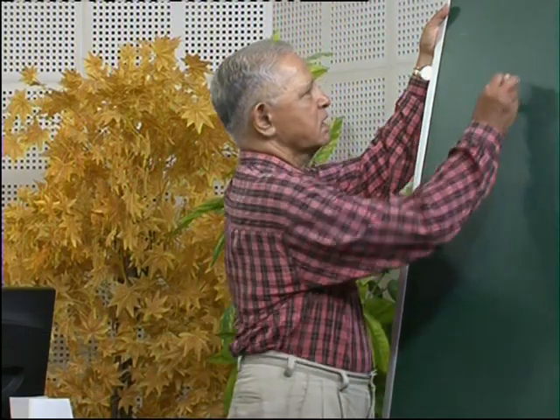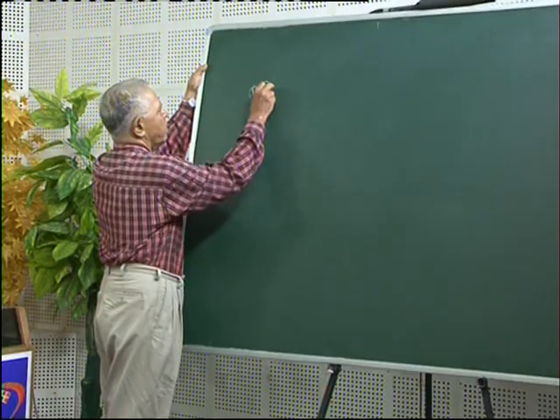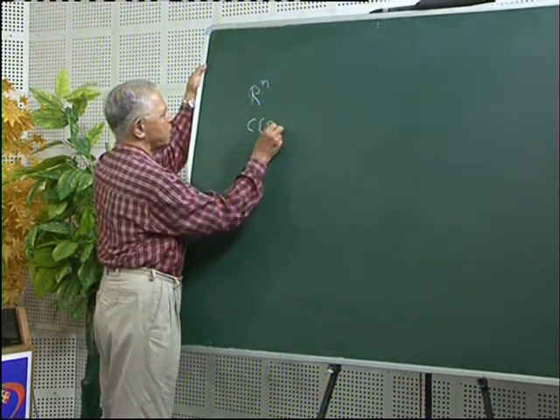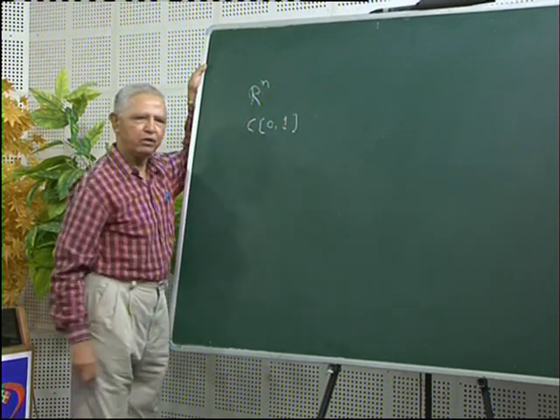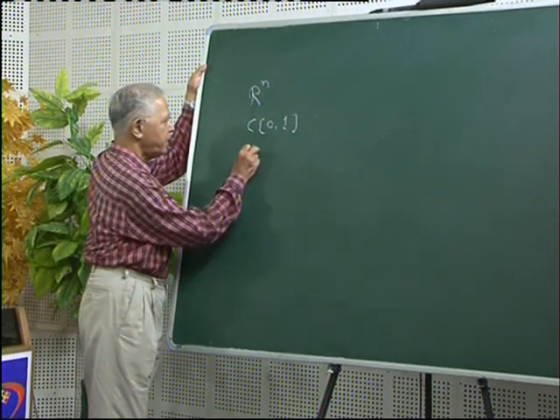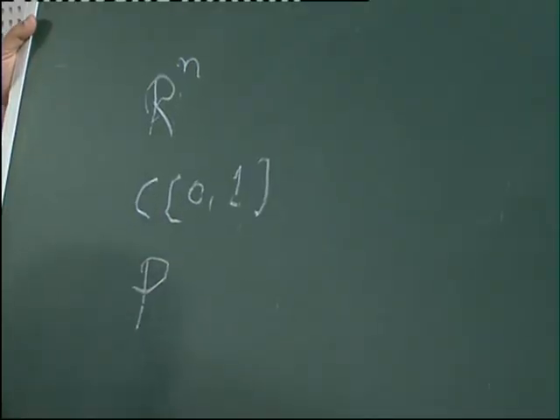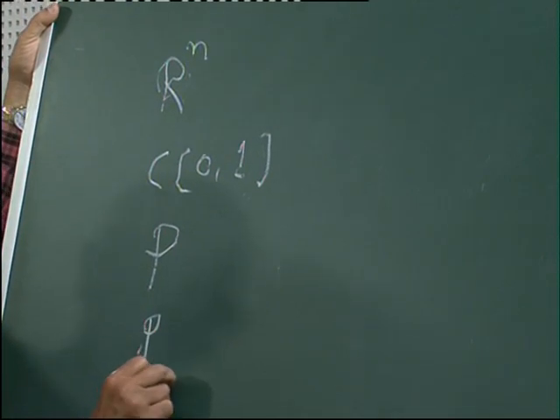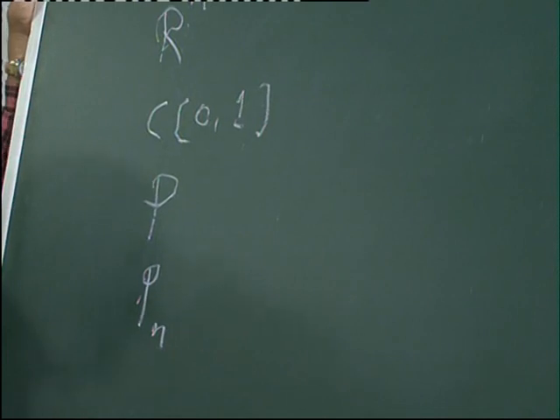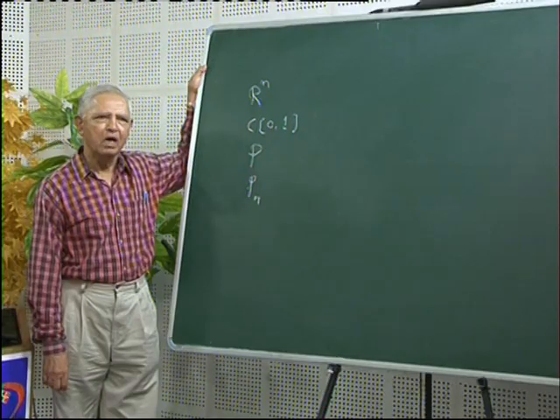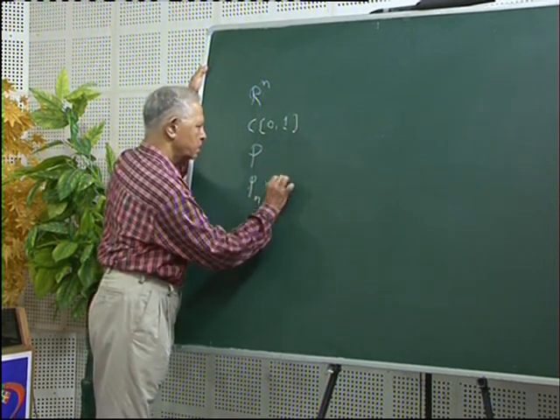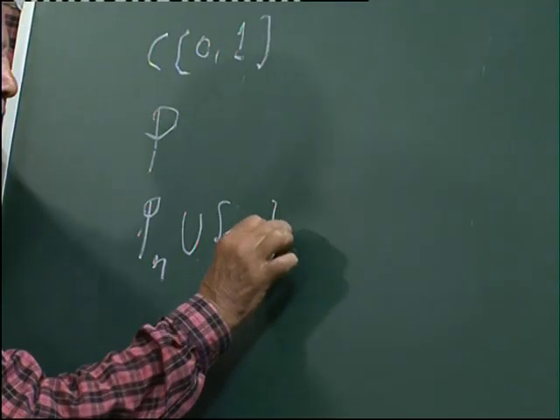We have four important vector spaces: Rn, the set of all n real tuples; C[0,1], the class of all continuous real valued functions defined on the closed interval [0, 1]; P, the set of all polynomials with real coefficients; and Pn, for a given integer n greater than or equal to 1, the set of all polynomials with degree less than or equal to n, and we add the zero polynomial also.